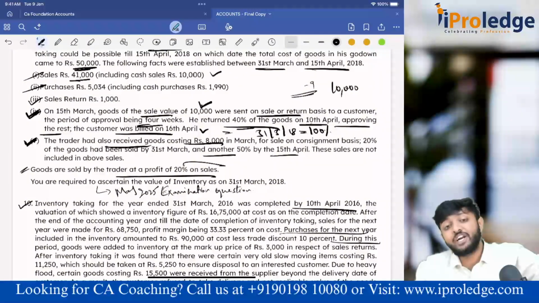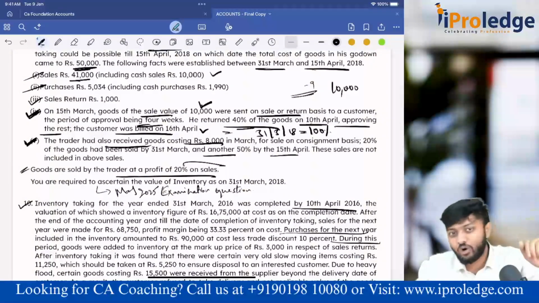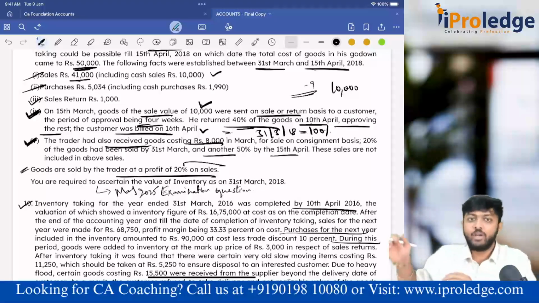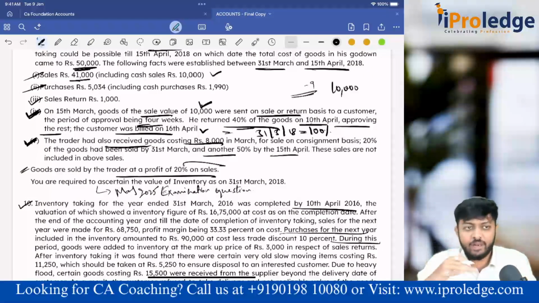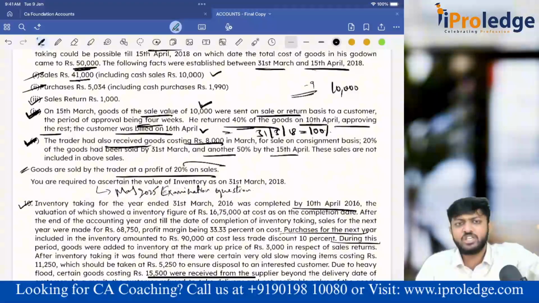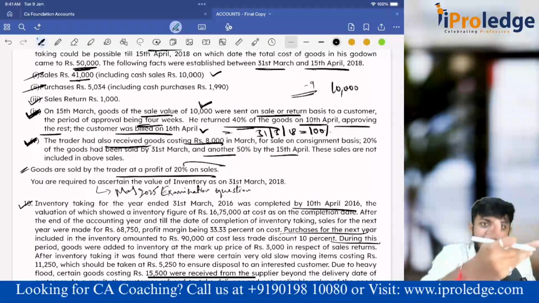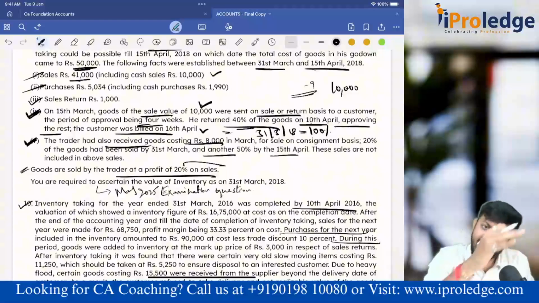But to set up a branch there, it takes a lot of money. All that I cannot do. What I'll do, I'll find one agent in Mumbai. I'll tell, hey, I'll send my goods to you. You see, if you can sell, sell. If you cannot sell, just send back the goods to me. Okay. For that guy, I will give him commission for whatever sales he has made. But he does not have inventory basis. That means if I send something to him, if he can sell it, good, earn commission. If you cannot sell, you can send it back to me.